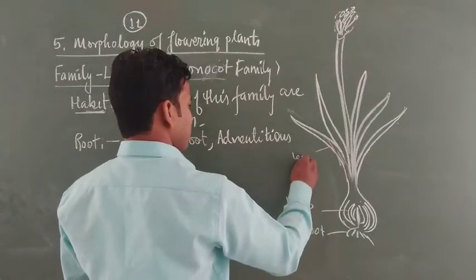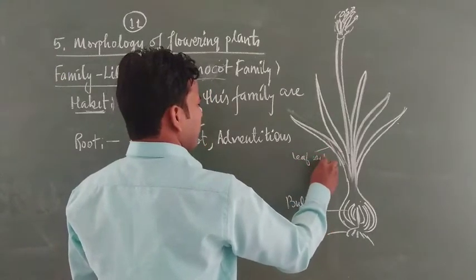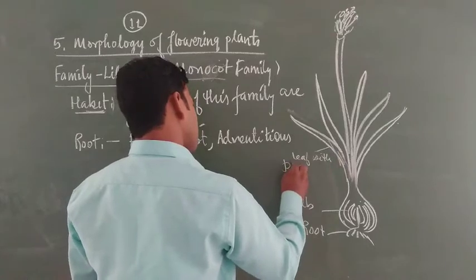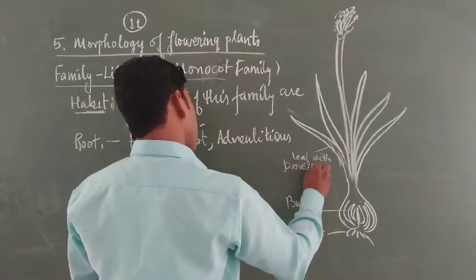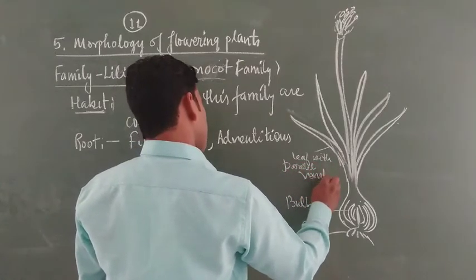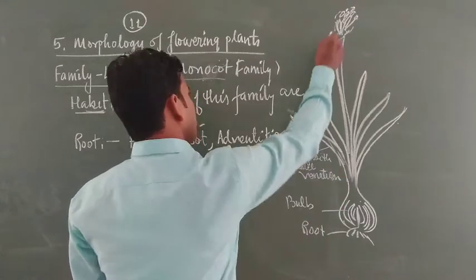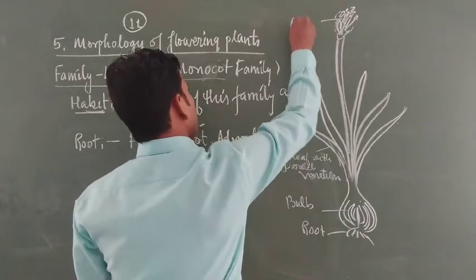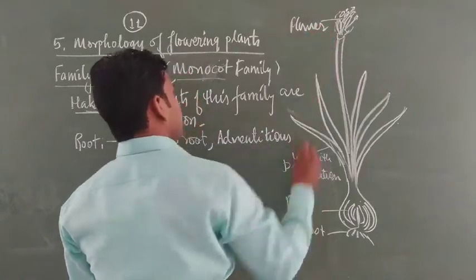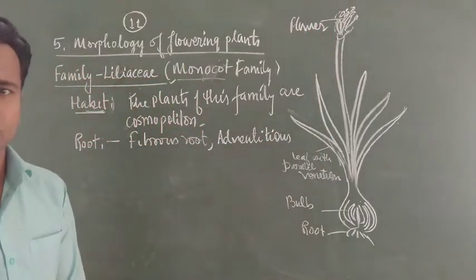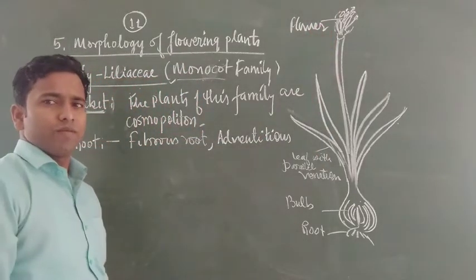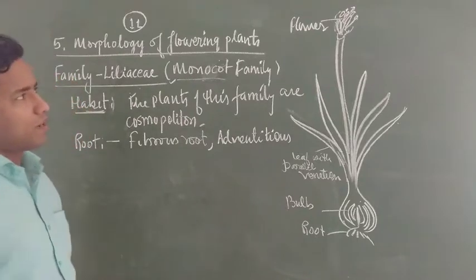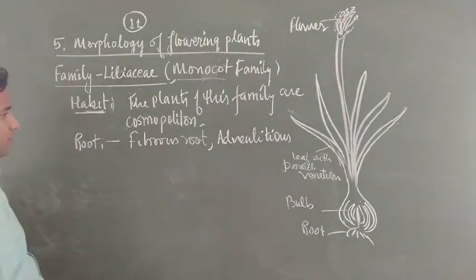This is a leaf with parallel venation. And this is a flower. What characters are present and which type of morphology is present in the flower, we will discuss each and every one in detail.